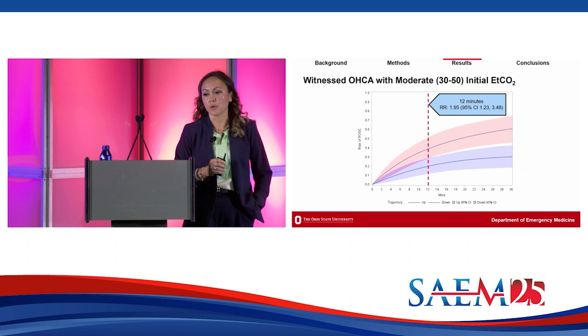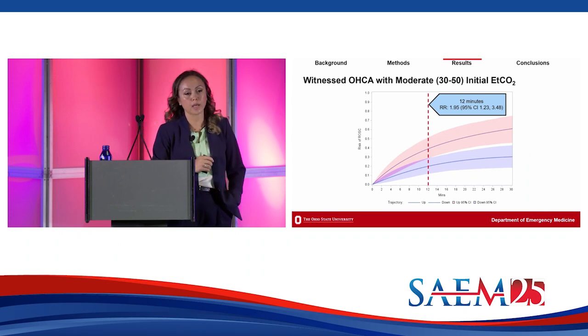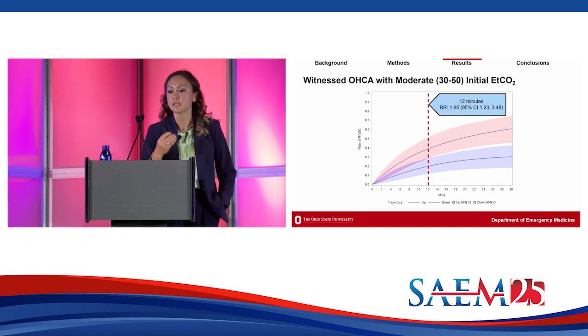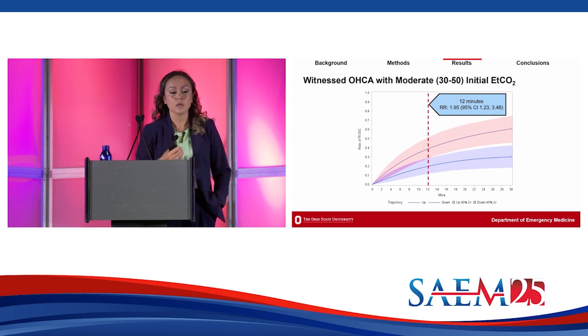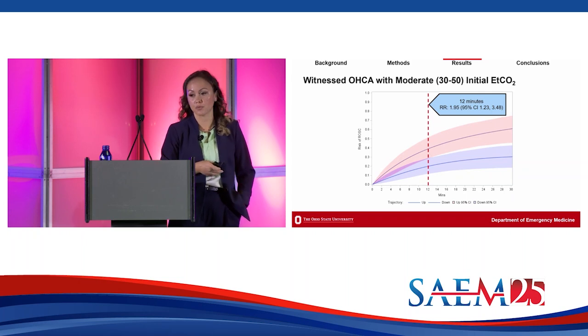This is our second cardiac arrest phenotype. This is for a witnessed cardiac arrest with an initial capnography value in the moderate range. Again, on the x-axis, I have time going forward over resuscitation up to 30 minutes, and on the y-axis, I have the risk of obtaining ROSC. In pink, I have my upward capnography trajectory patients, and in purple, my downward capnography trajectory patients. I begin to see a clear divergence of upward capnography trajectory patients after 12 minutes of resuscitation, such that they have about double the likelihood of getting ROSC compared to a downward capnography trajectory patient.